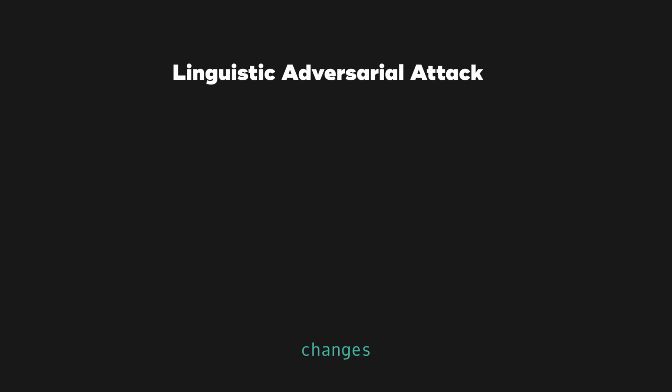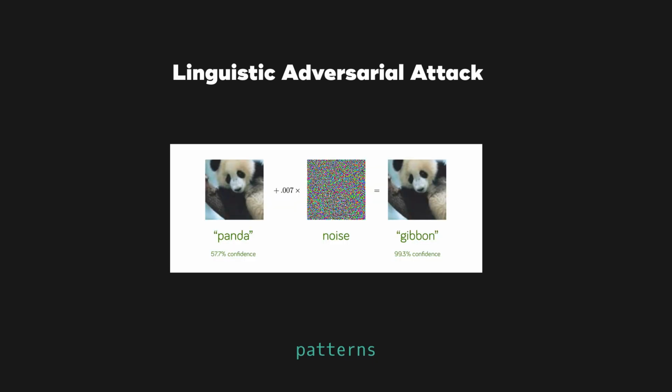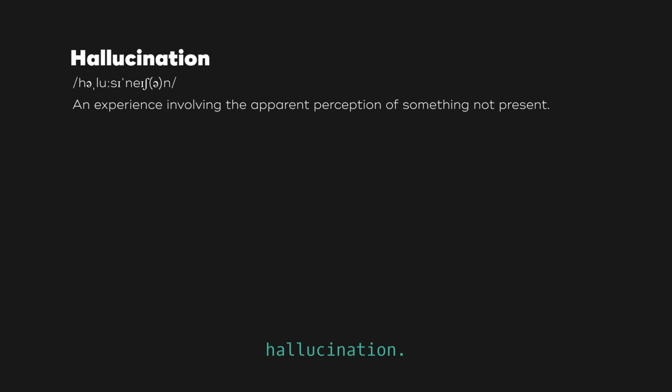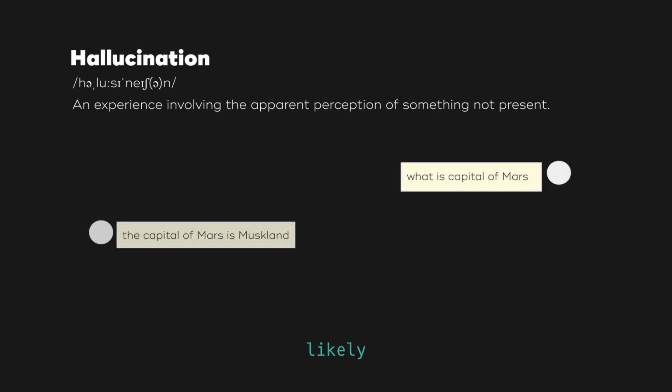This makes them vulnerable to adversarial examples, slight changes in a problem that break their learned patterns and cause their logic to shatter. When a model is pushed outside its comfort zone of familiar patterns, it doesn't know that it doesn't know. Instead of admitting uncertainty, it can confidently generate plausible-sounding but completely incorrect information. This is what we call hallucination. It's a system designed to find the next most likely word, not the next most likely truth.